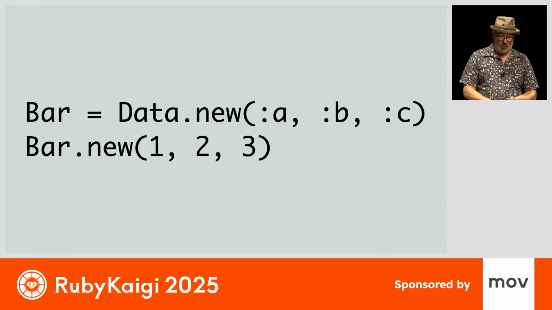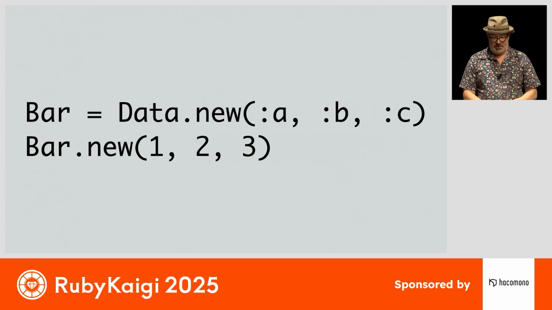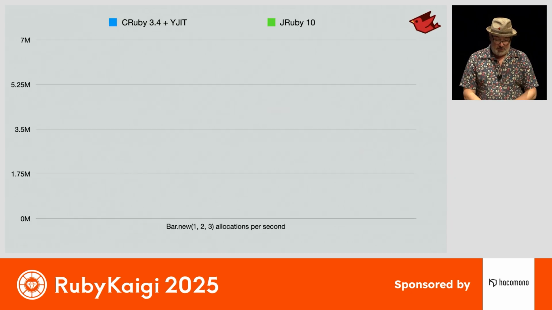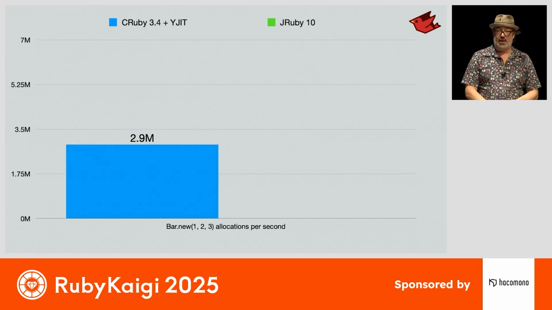So here we have our bar class, which is defined as a Data. That should be Data.define. And then we'll just allocate it quickly with 3 values here. We have CRuby 3.4 with YJIT, getting about 2.9 million.